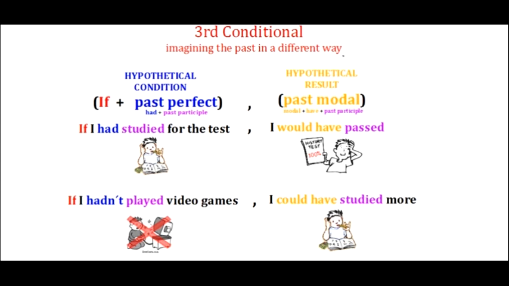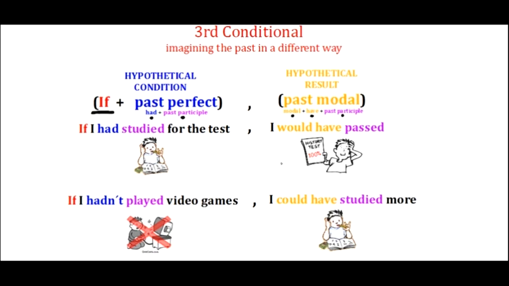So we start with a hypothetical condition. We always use if to set a condition. And when we're thinking about the past in a hypothetical way, we use the past perfect. So remember the past perfect is had for the auxiliary verb and the past participle for our principal verb. And that's the hypothetical condition. Then in our hypothetical result, we need to use a past modal. And if we remember, a past modal is always some type of modal verb, have for the auxiliary, and the past participle for the principal verb.